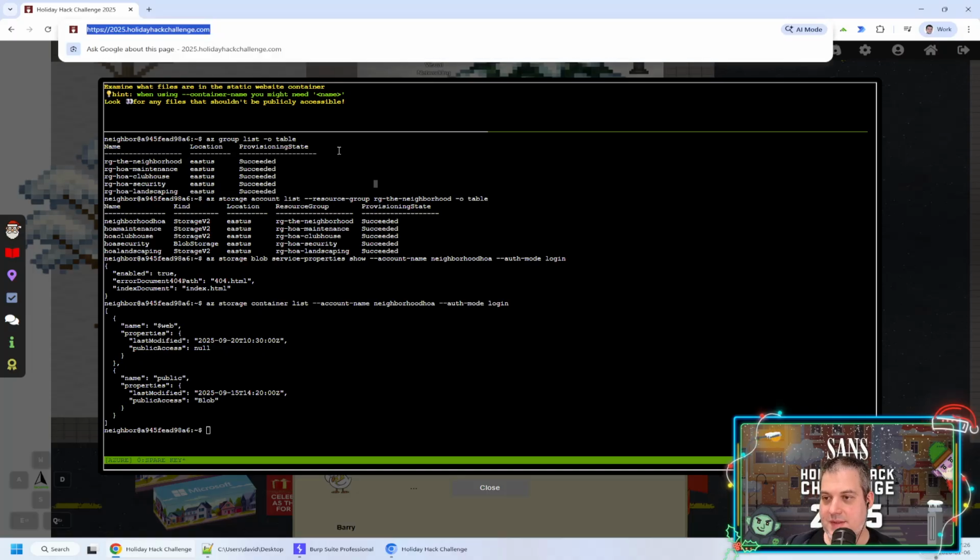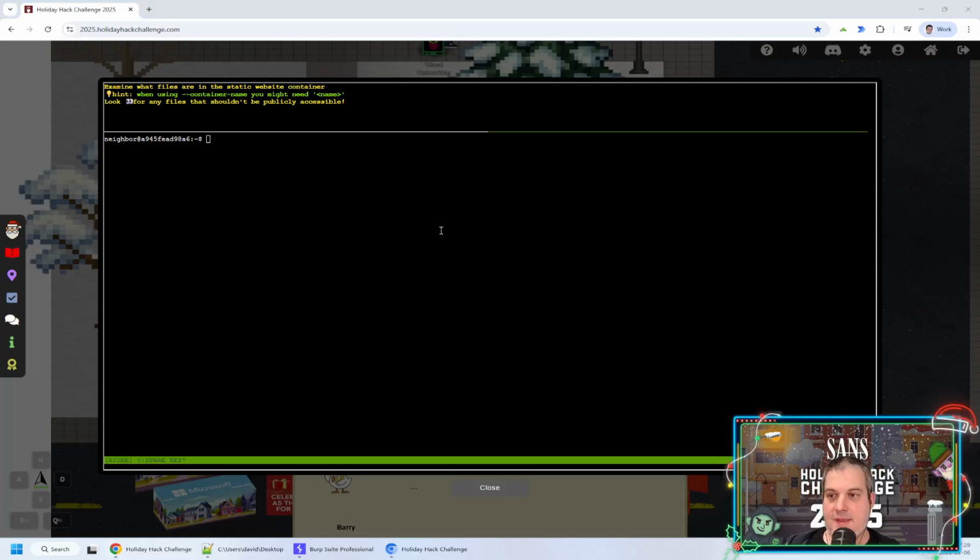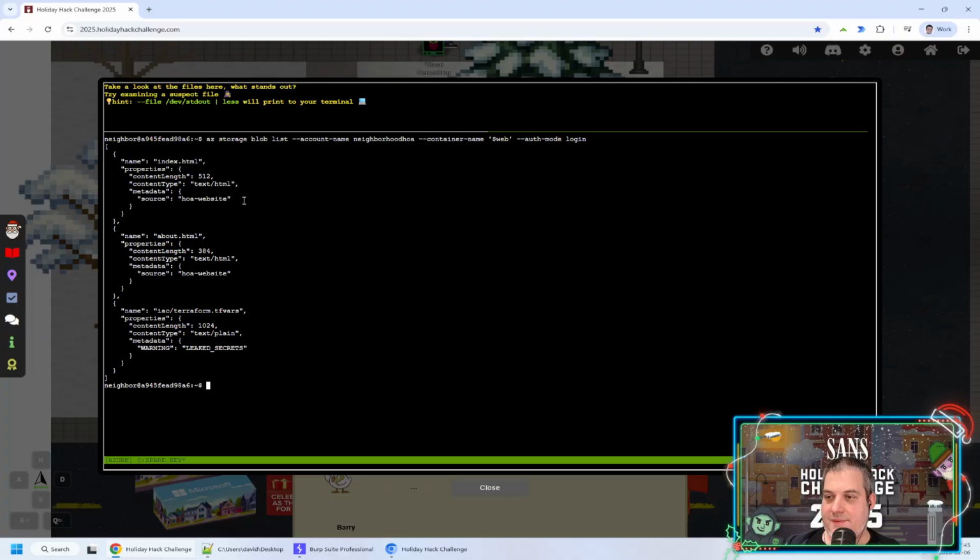I'm going to clear the terminal here and paste in the next command. So they are just telling us to use the --container-name. So I'm looking at $web here. And $web has the website, and unfortunately, aside from index.html and about.html, there's also a Terraform file here. So they are telling us to take a look inside that.